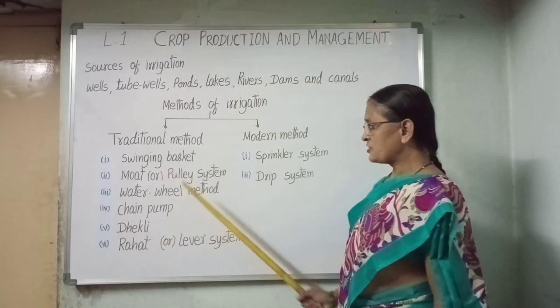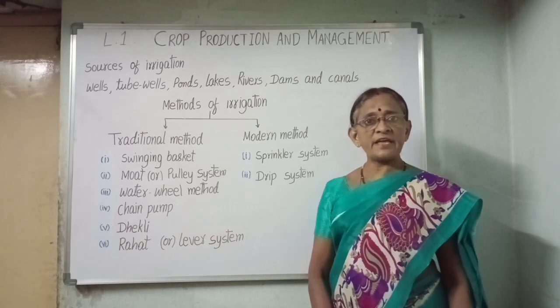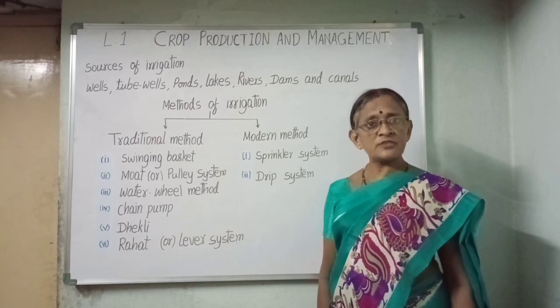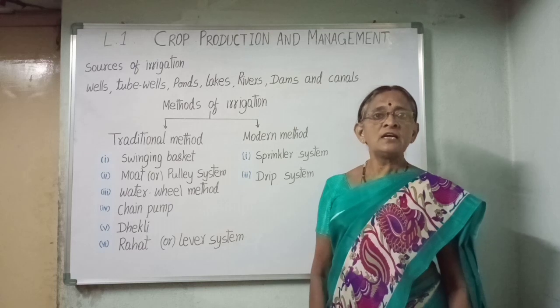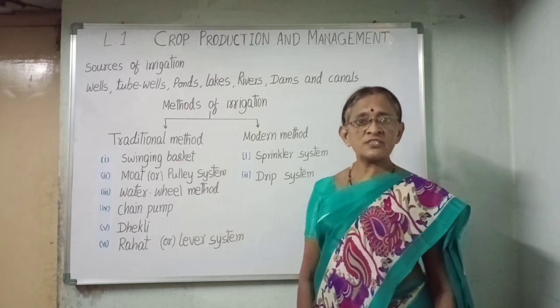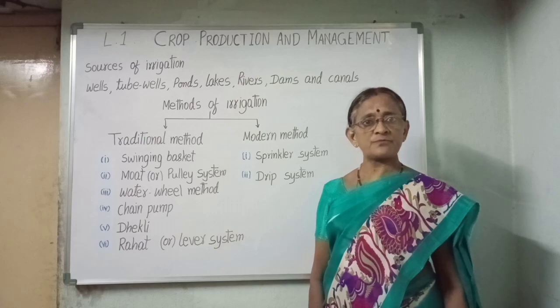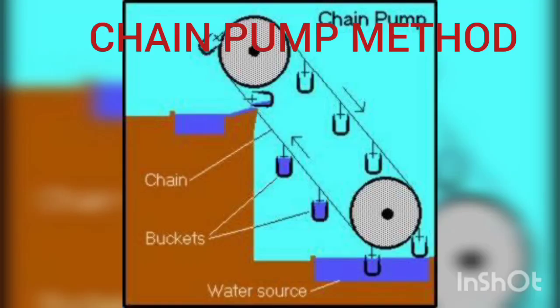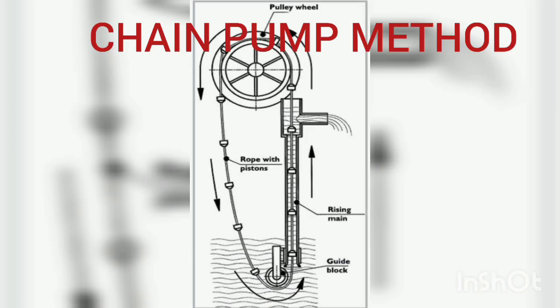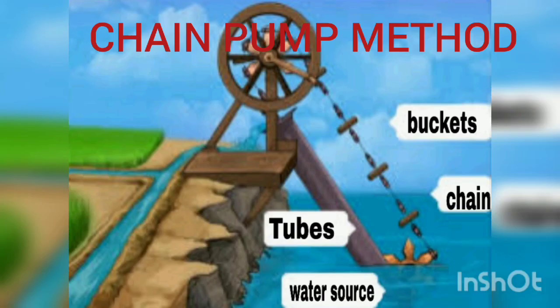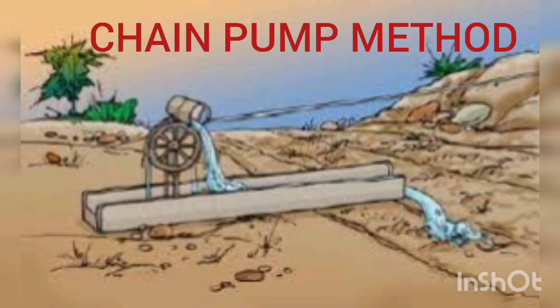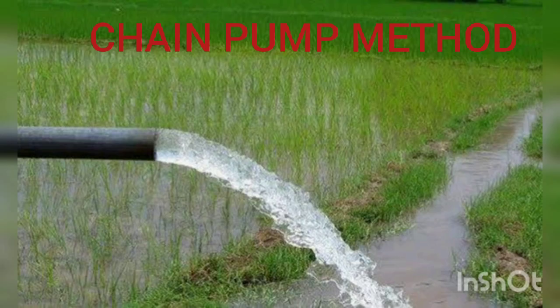Chain pump. Chain pump is an arrangement to lift water from the source of water like streams, lakes, ponds to provide water in the field. A chain pump consists of two large wheels. One is fixed at the lower level of the water source and the other fixed at the higher level above the fields. The two wheels are connected by a chain passing over them. On the chain are many small buckets. The bottom wheel is at the source of water from which the water is to be lifted up to the fields.